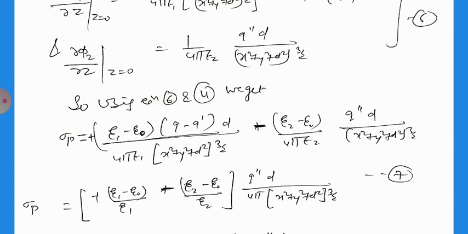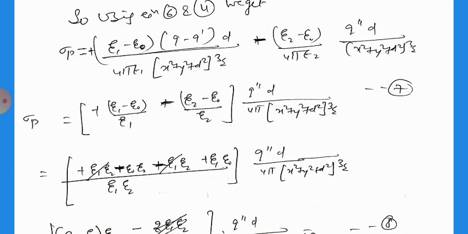Sigma p is equal to (ε1 − ε0)(q − q dash) multiplied by d divided by 4 pi ε1 (x square plus y square plus d square) to the power 3 by 2, and for the second case, that is (ε2 − ε0) divided by 4 pi ε2 times q double dash d by (x square plus y square plus d square) to the power 3 by 2. On rearranging this, we can write sigma p equal to [(ε1 − ε0)/ε1 − (ε2 − ε0)/ε2] q double dash, because we have substituted q minus q dash equal to q double dash. So this is common: q double dash d divided by 4 pi (x square plus y square plus d square) to the power 3 by 2.